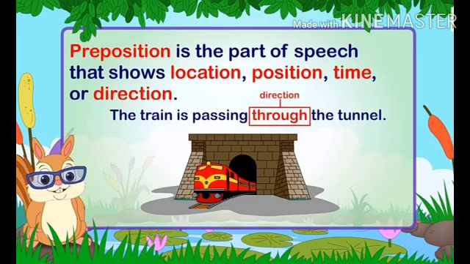Now our next example is the train is passing through the tunnel. Now students, in this example, we can see the word through. Now what does the word through indicate? It indicates the direction, meaning the train is passing from where? It is passing from the tunnel. It is passing through the tunnel, meaning it shows us the direction.